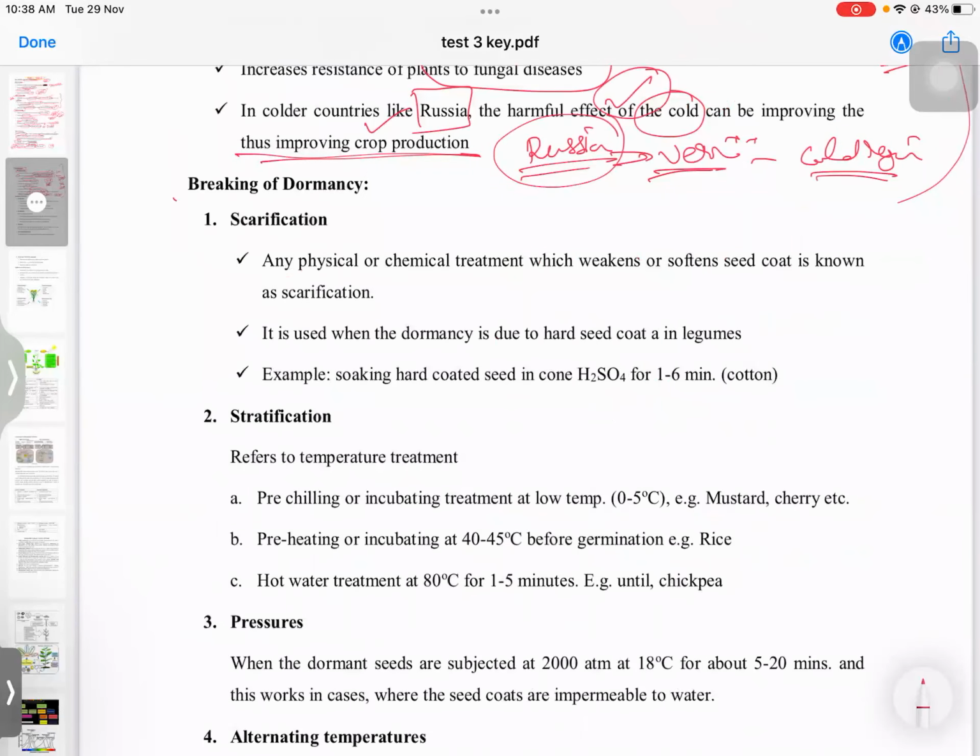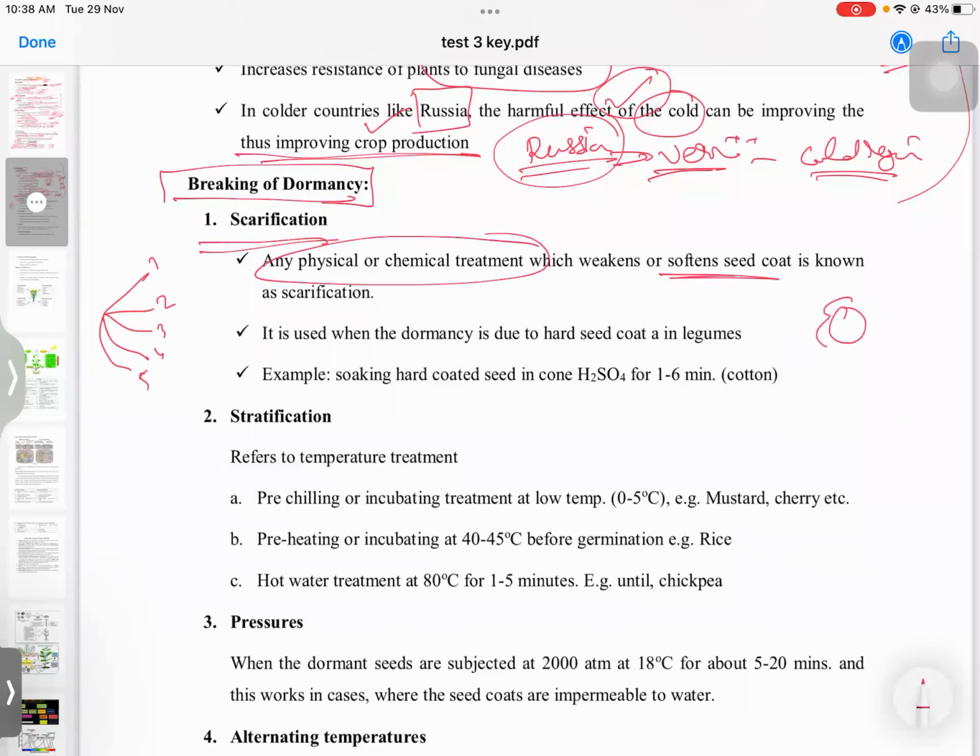The next question, which is usually asked, is about breaking of dormancy. If you write points just like that, it will not look good. Better is to write classifications 1, 2, 3, 4, 5. One is scarification, wherein we use physical or chemical treatment which will soften the seed coat. This is known as scarification, and it is used when dormancy is due to a hard seed coat, especially in case of legumes.